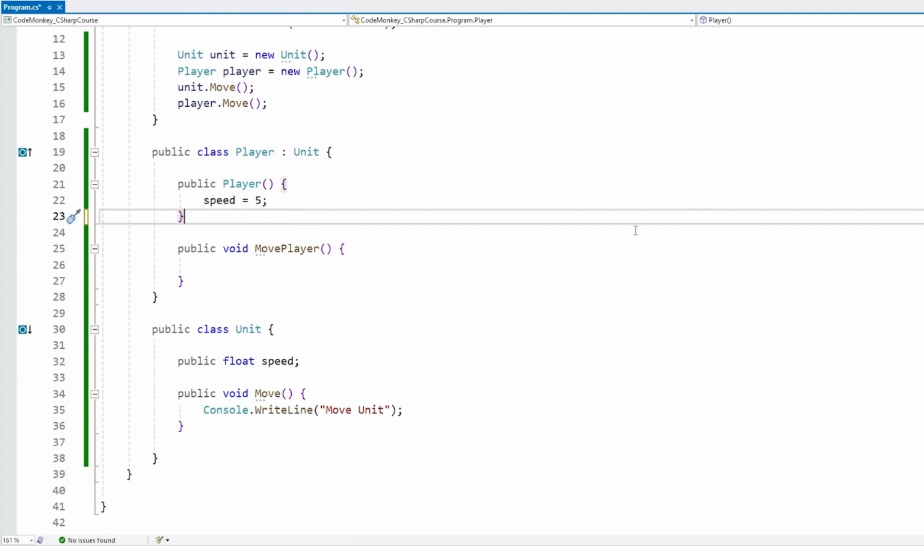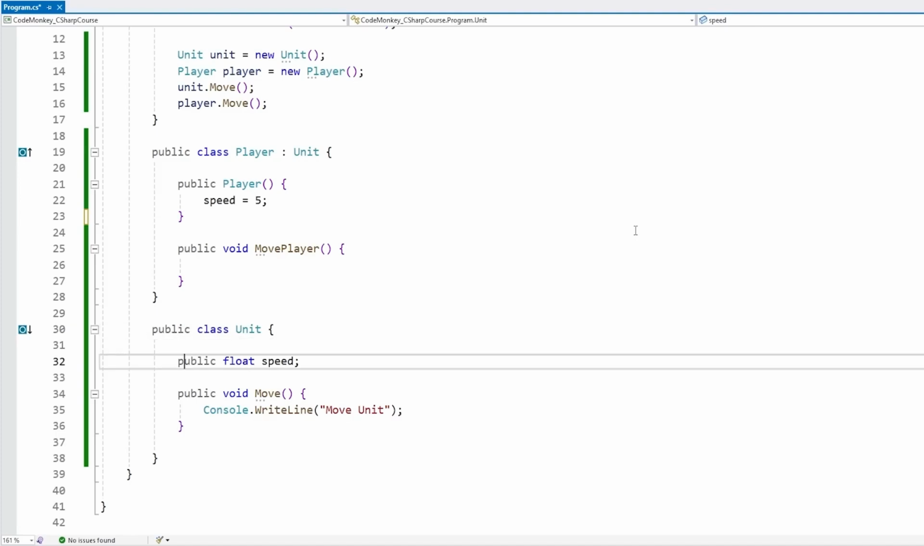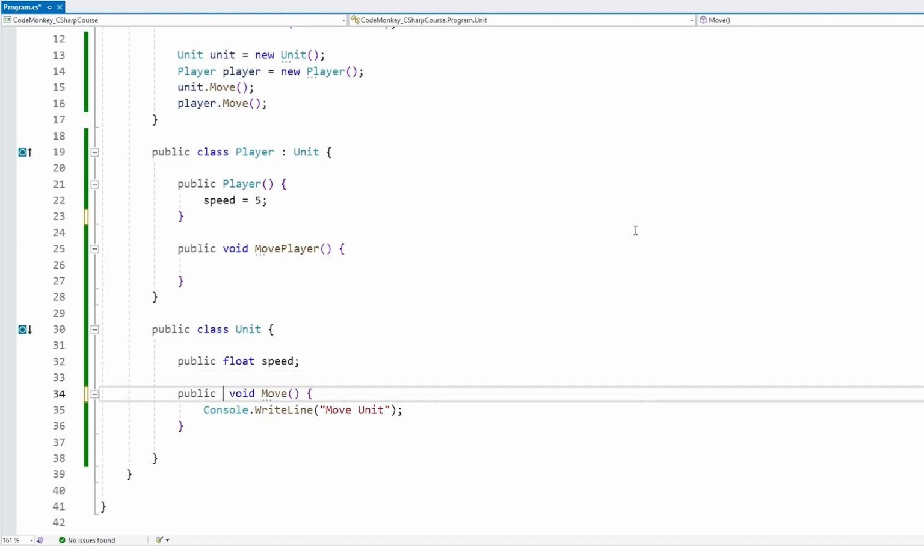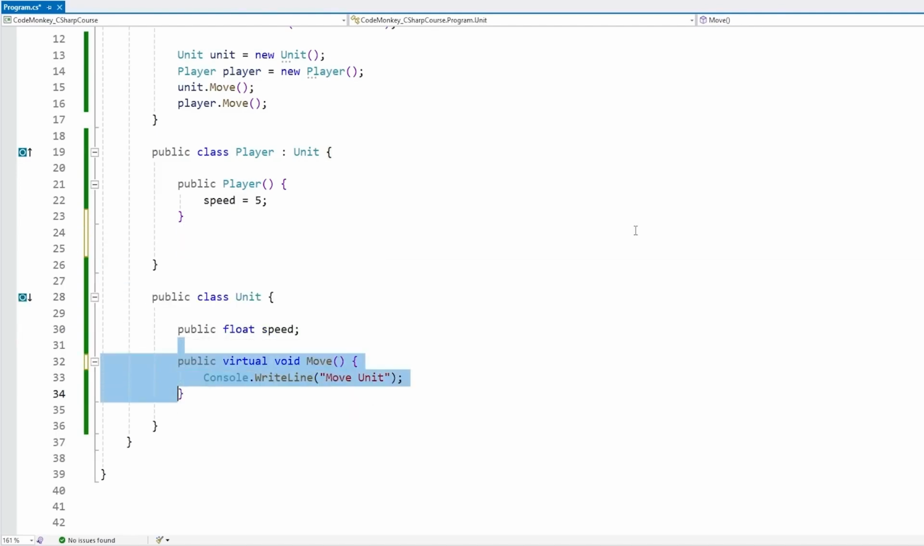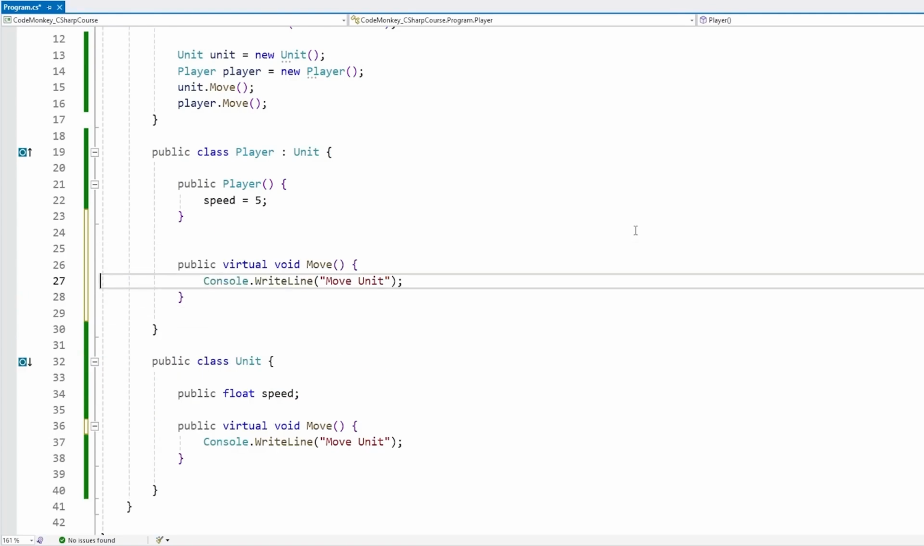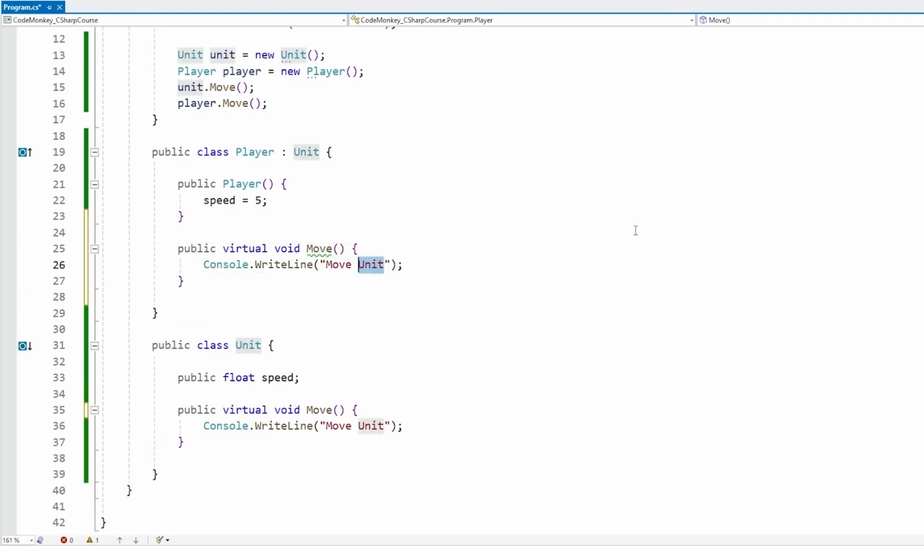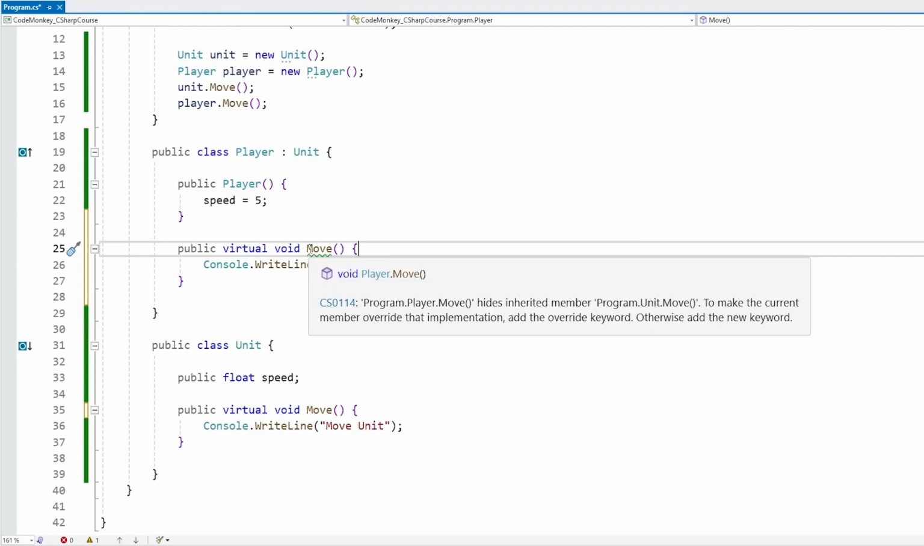So now, like I said, we can override some base function. For that, over here on the move function, let's add the keyword virtual, and now we can go onto the player, and on the player, let's define a function exactly like this one. So let's define one just like this, and inside let's say move player. And if we do it just like this, we actually see this green squiggly line, and we can check.